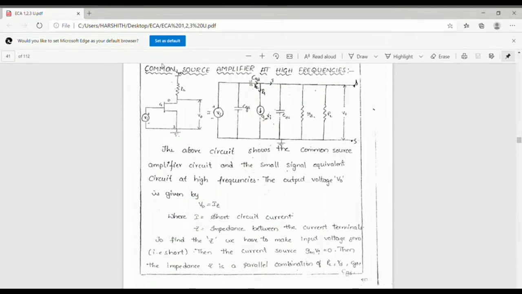Good morning to all. In the last classes we discussed in the ECA class the first unit, small signal high frequency transistor amplifier models.